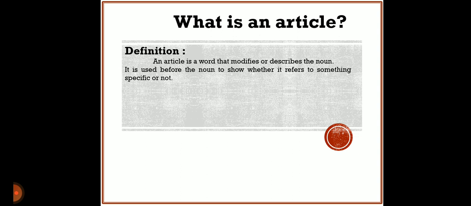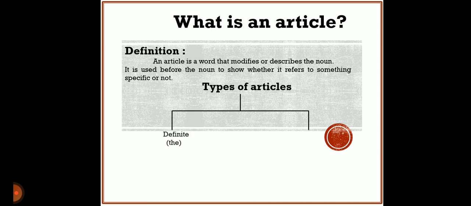Students, you understood the definition. After that, we can see what the types of articles are. Here, there are two types of articles. The first one is the definite article. Out of these three, the is called the definite article. On the other hand, a and an are called indefinite articles. So we can see what is meant by definite article.